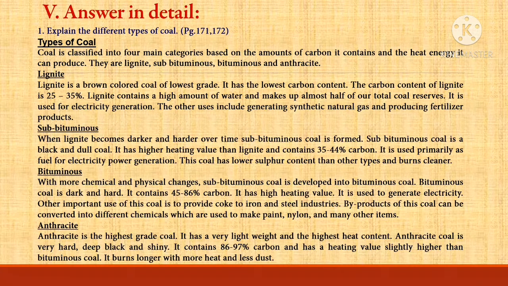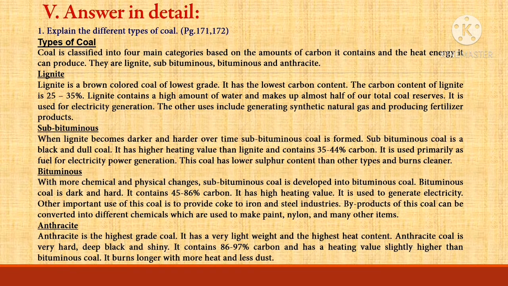Bituminous. With more chemical and physical changes, subbituminous coal is developed into bituminous coal. Bituminous coal is dark and hard. It contains 45 to 86 percentage carbon. It has high heating value. It is used to generate electricity. Other important use of this coal is to provide coke to iron and steel industries. Byproducts of this coal can be converted into different chemicals which are used to make paint, nylon, and many other items.